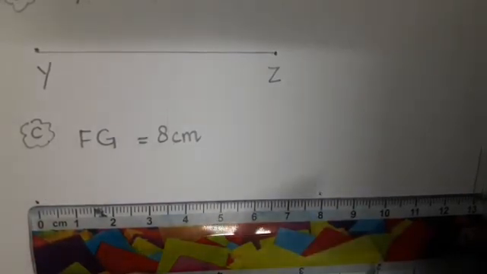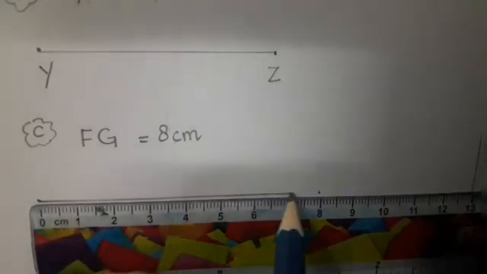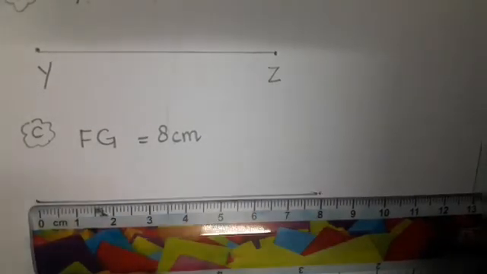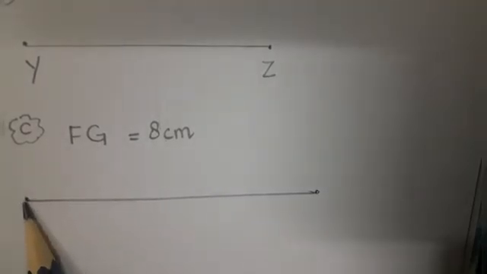And now we will join these 2 dots. Right, students, both of these are called points, and a line segment is a line which joins 2 points together.